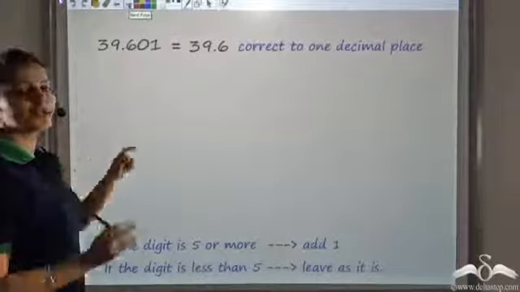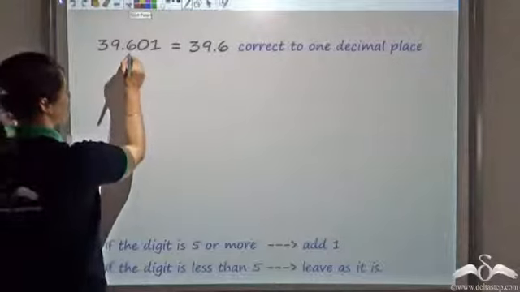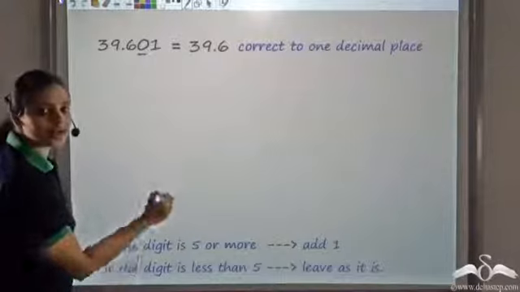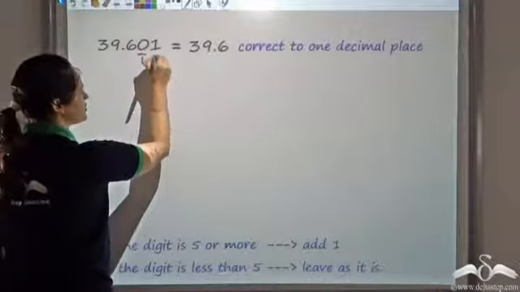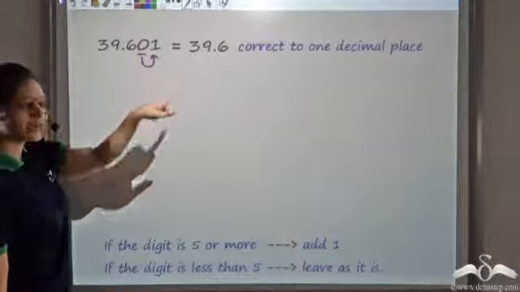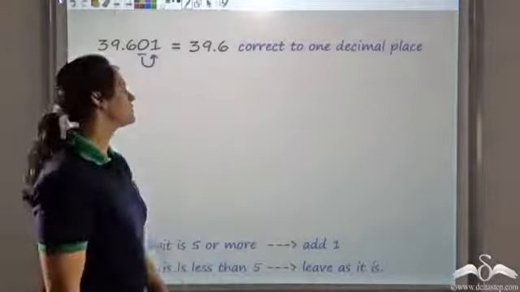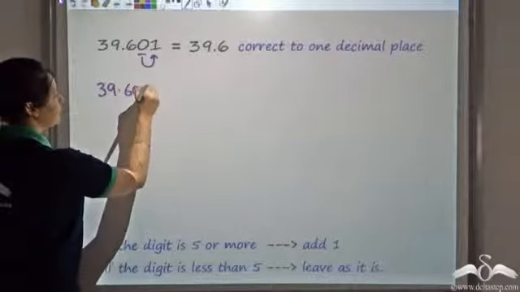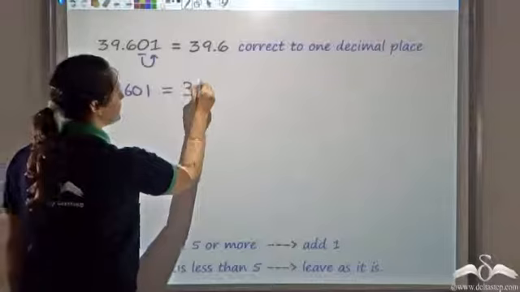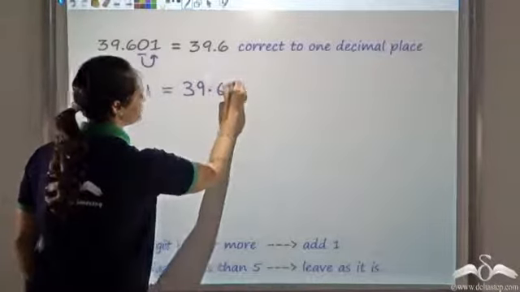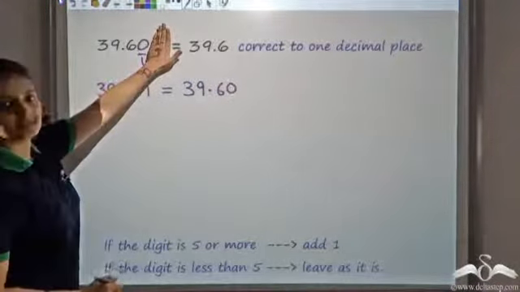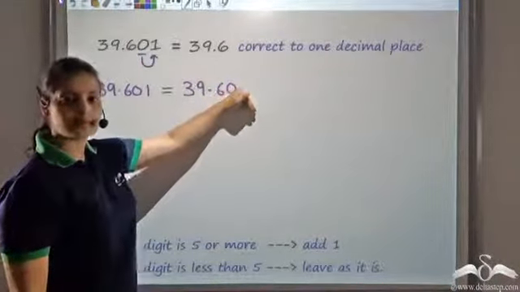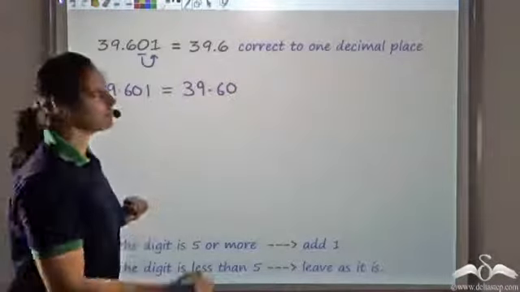Now if I want it correct to two decimal places, till here I want the number. So I look at the column right next to it, which is this column. Since it is less than 5, I leave it as it is. So 39.601 would actually be 39.60. I do not add anything to it. I leave this digit as it is. So I get this number correct to 2 decimal places.